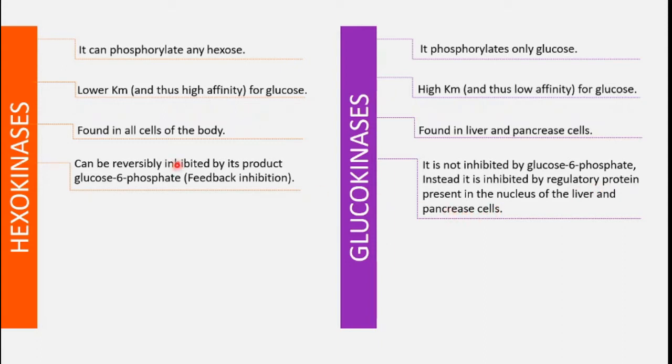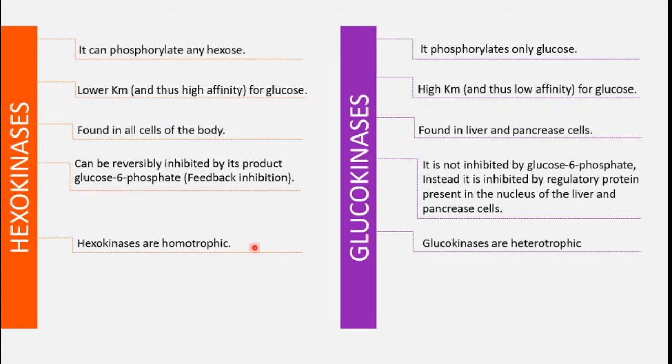So hexokinases are the homotropic type of allosteric enzyme. Why? Because their product itself is regulating their activity, means their product is their modulator. Therefore they are known as homotropic allosteric enzymes. But in case of glucokinase, their product is not regulating their activity.